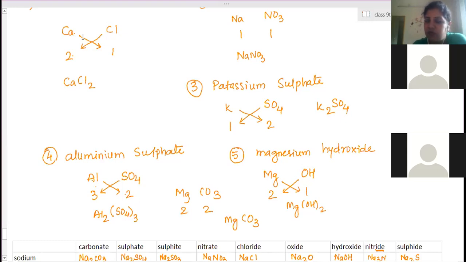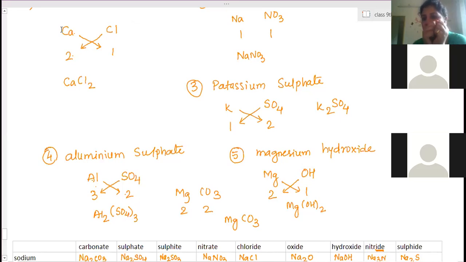Calcium is positively charged and chlorine is negatively charged, so they attach with each other with a very strong force of attraction.